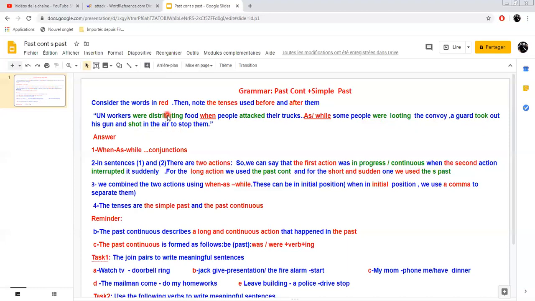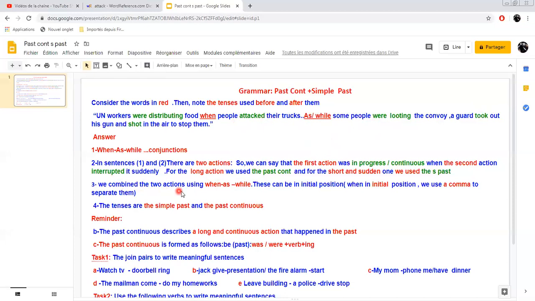So for the long action, which was continuous and in progress in the past, we use the past continuous. And for the short action, the second one, which was sudden and interrupted the long action, we use the simple past.